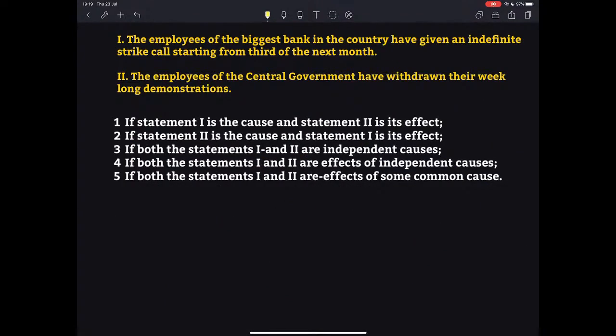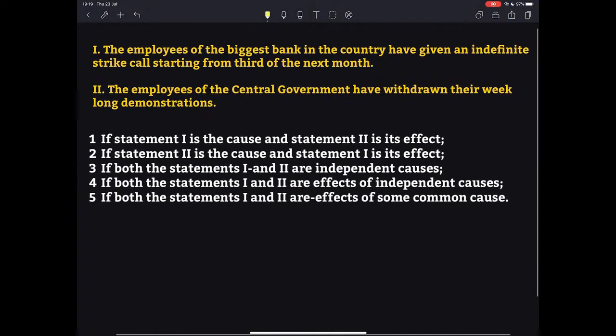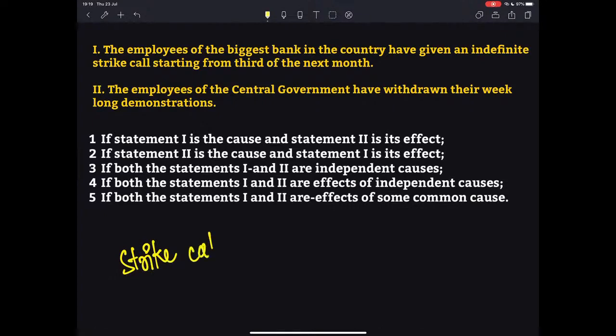So the question goes like this. Let us look at the statement first. The employees of the biggest bank in the country have given an indefinite strike call starting from 3rd of next month. So now there is a strike call. The employees or some union has given a call for some strike.